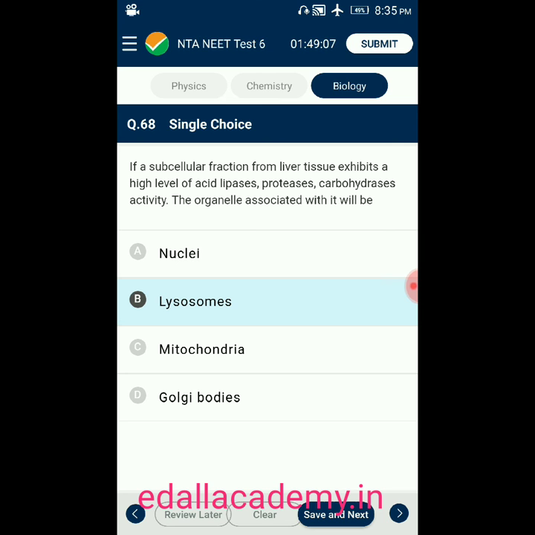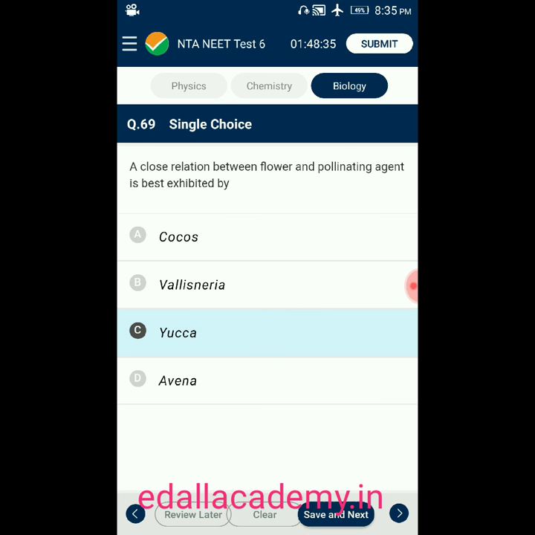Question number 68. If a subcellular fraction from liver tissue exhibits a high level of acid lipases, proteases, carbohydrases activity, the organelle associated with it is option A, nuclei, option B, lysosomes, option C, mitochondria, option D, Golgi bodies. The cell organelle which is associated with these enzymes is lysosomes. So the correct option is B.